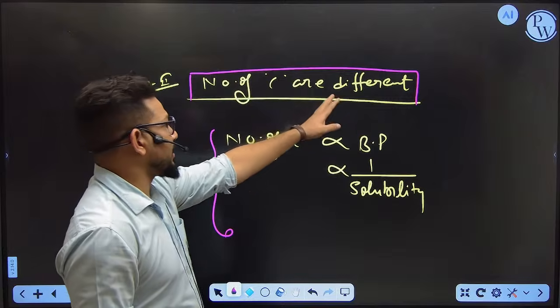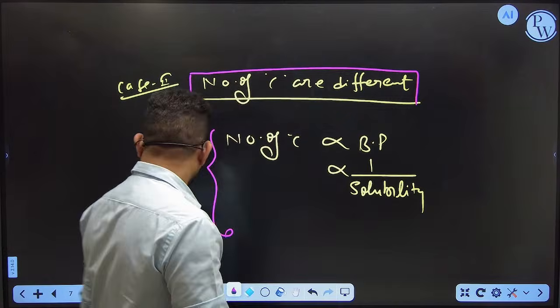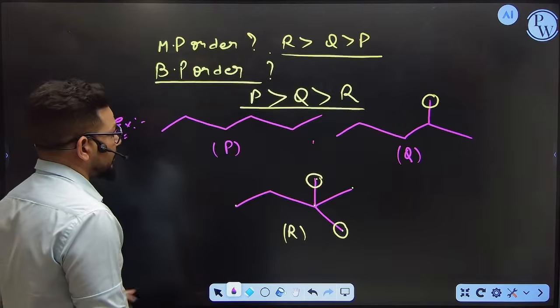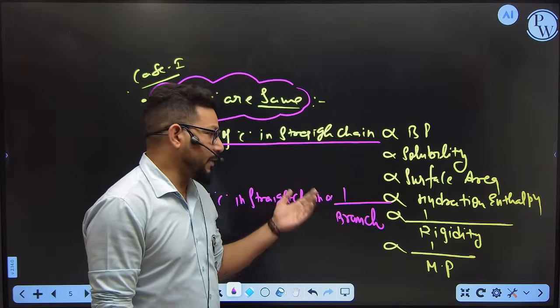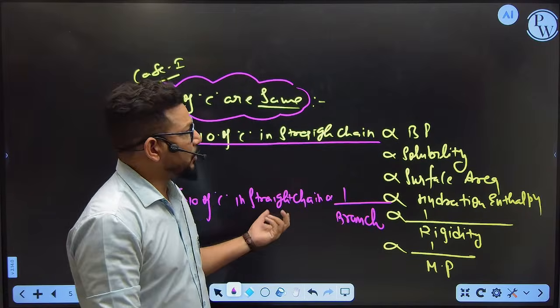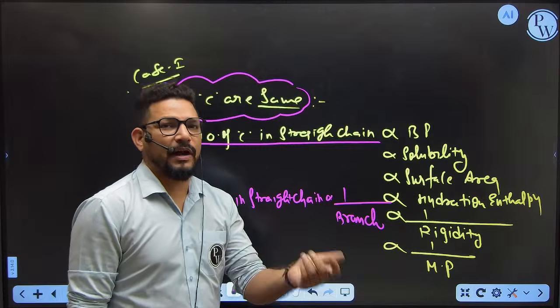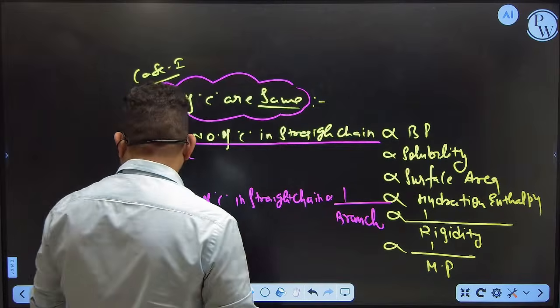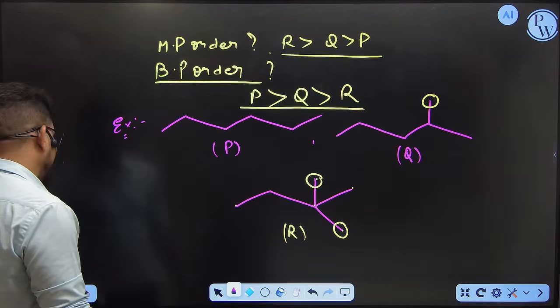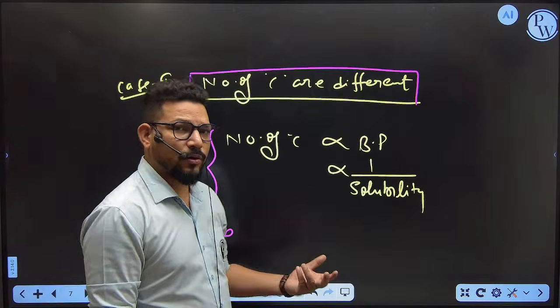When the number of carbons is different, then you can go with it, and when the number of carbons is the same, then you can go with it. Okay, so please keep in your mind, by this short way you are able to predict the boiling point and melting point of different kinds of organic compounds. Okay, one basic thing please keep in your mind, when you are going to solve these kinds of questions,